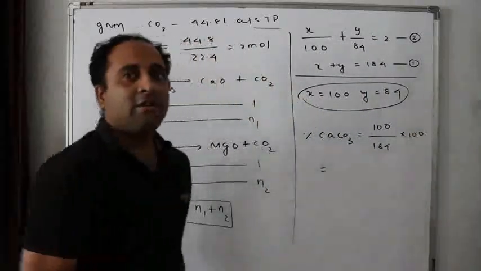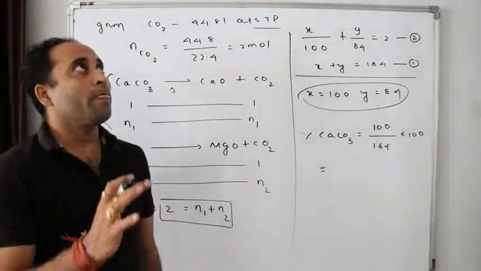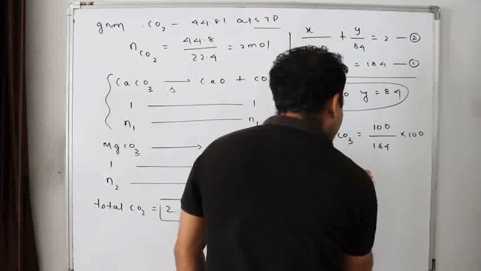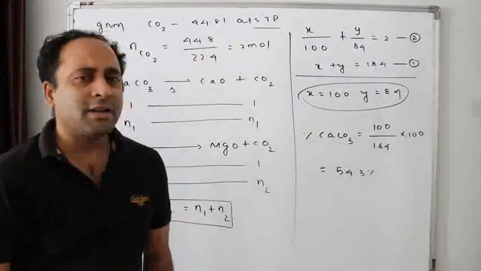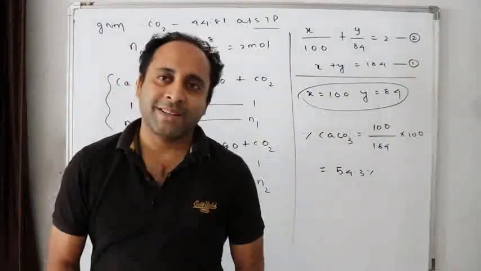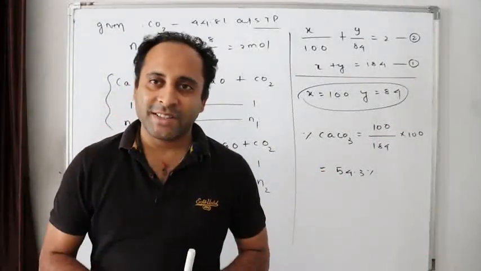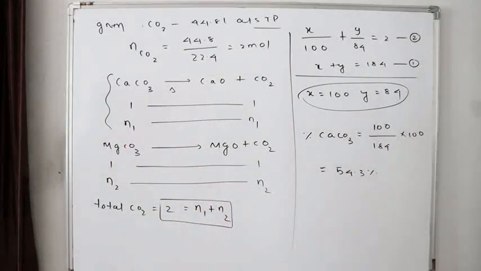Please calculate it for me. I think it will be approximately equal to 54.3%. And how much of magnesium carbonate, if asked? 100 minus 54.3. Did I solve this question? Can we go for the next question? Please pause the video and copy.